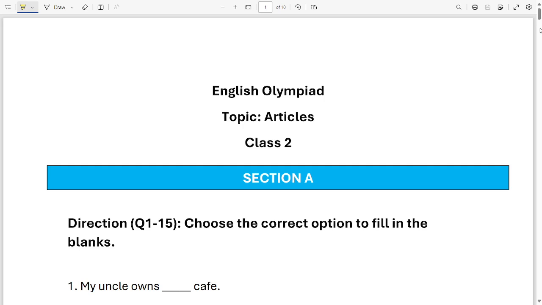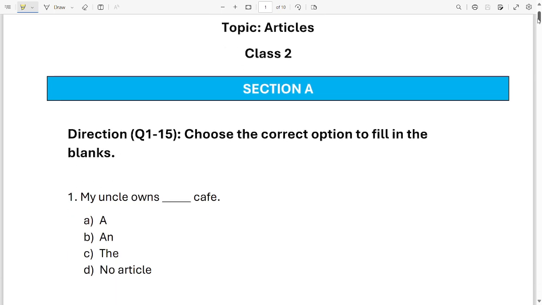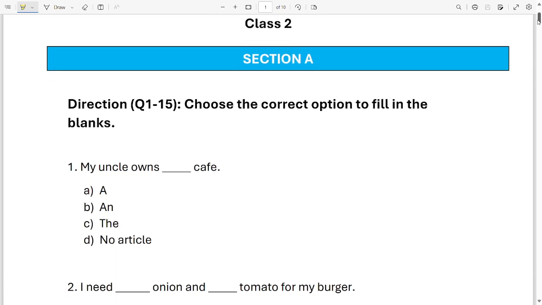Let's practice some articles for our English Olympiad exams. This practice session is specially for our class 2 students. So students, let's get started.